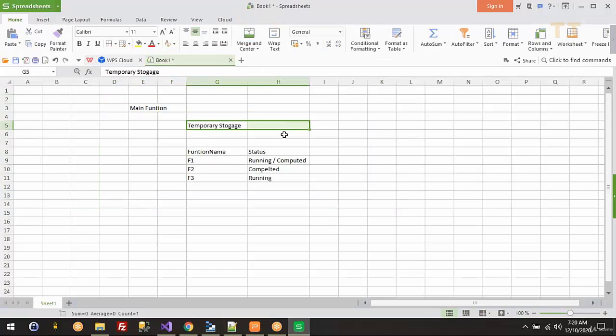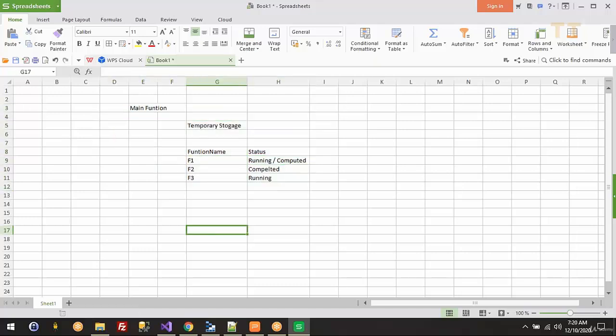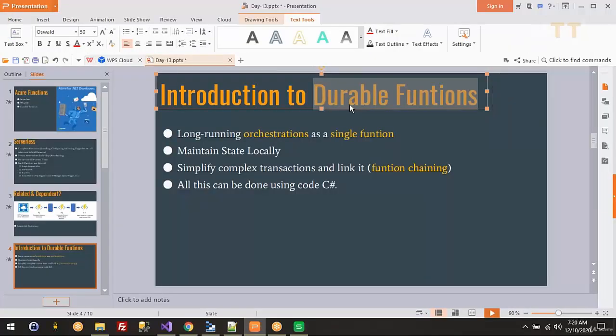They're maintaining temporary storage, they're maintaining the list of all the functions they have to execute, and they're maintaining the status of each function. Okay, we'll see how they're doing it all. Internally, they have written an extension on Azure Functions in C# and just upgraded and enhanced it. So the good thing is we don't have to do all these things.